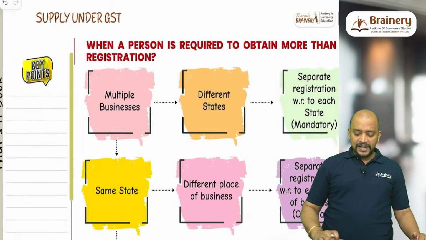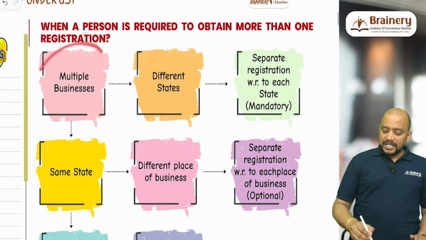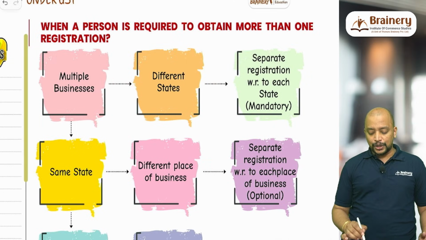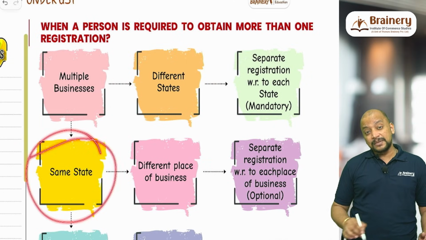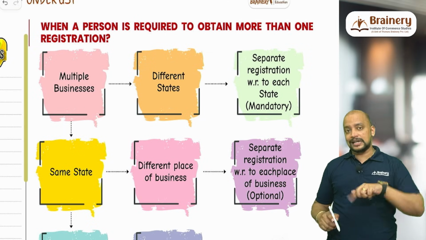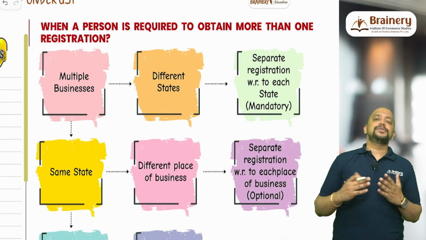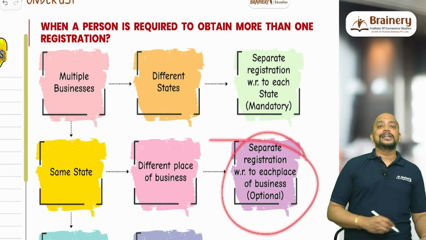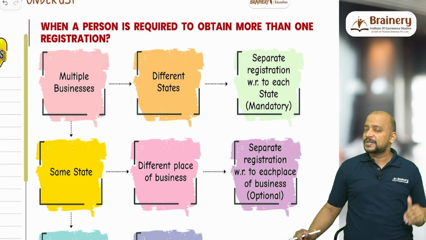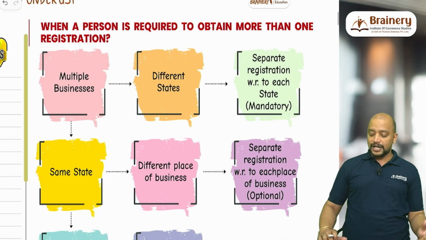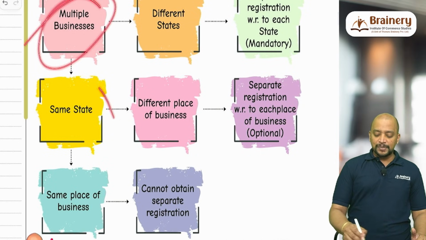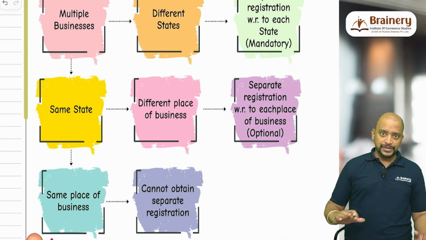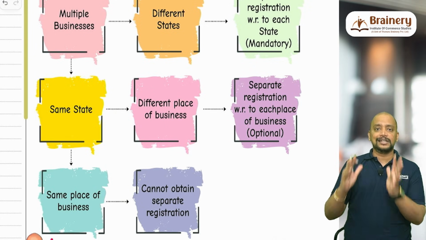Then next we have multiple businesses. In different states, for each state you need to get a separate registration. If you have multiple businesses in the same state but in different places within the state, then with respect to each place of business you have an option whether to go for separate registration, or you can continue with a single registration by showing one place as your principal place of business and the other place as your additional place of business. If you are doing multiple businesses in the same state and the same place, you cannot obtain separate registration, because everything is in the same place.